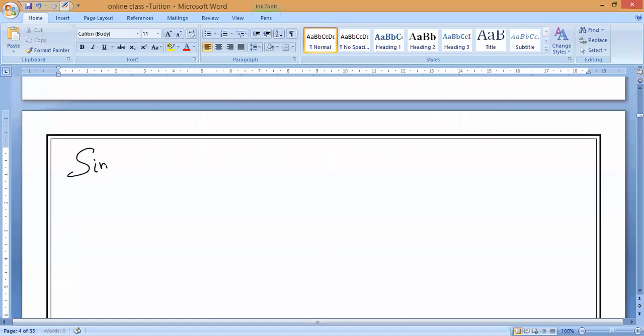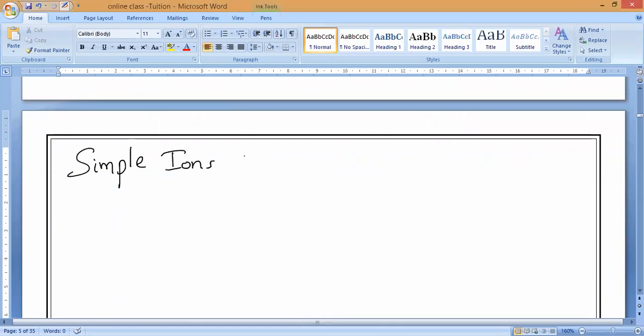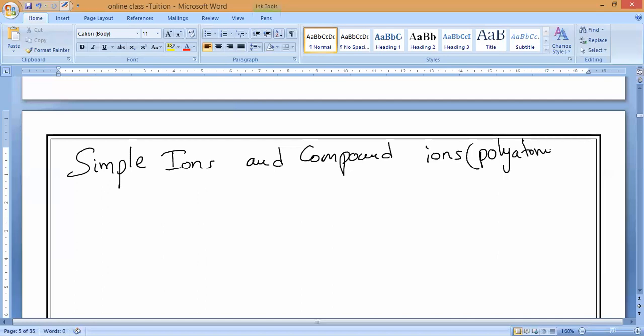Next you are going to study writing chemical formulas. By that time, very, very important, you should learn this. Simple ions and compound ions. Compound ions also we can call by another name, polyatomic ions. What should we call them? Polyatomic ions. Okay.